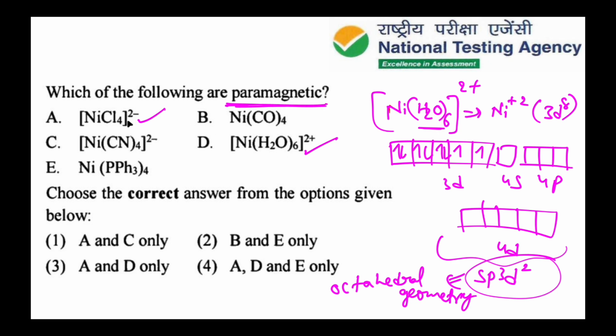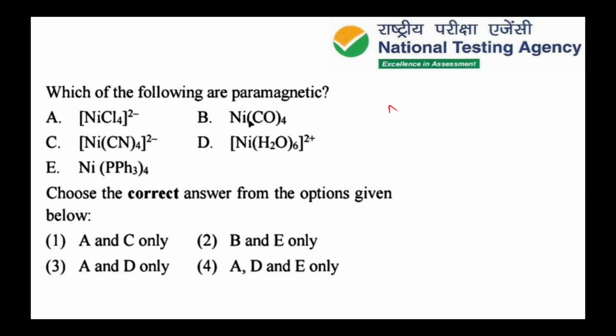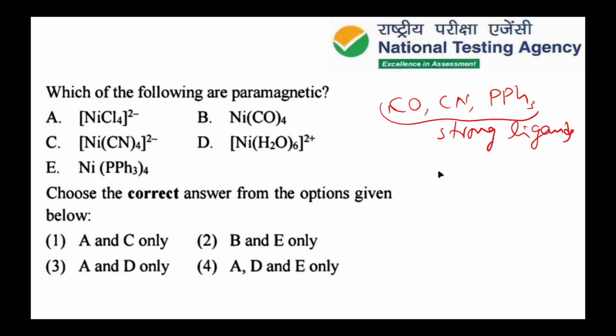Unpaired electrons are responsible for paramagnetic behavior. In the remaining three options, that is Ni(CO)4, Ni(CN)4 and Ni(PPh3)4, CO, CN and PPh3 are all strong ligands. Because of strong ligands, pairing of electrons takes place, so no unpaired electrons are present.